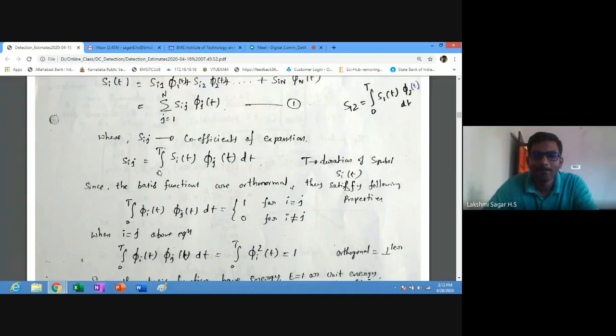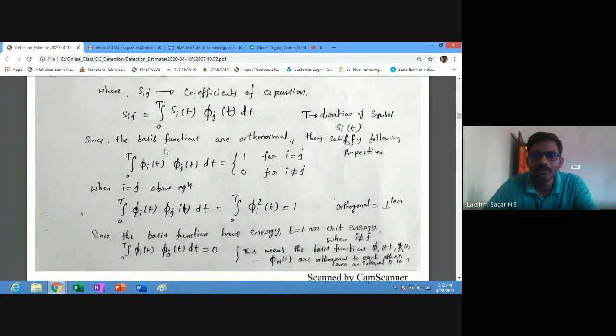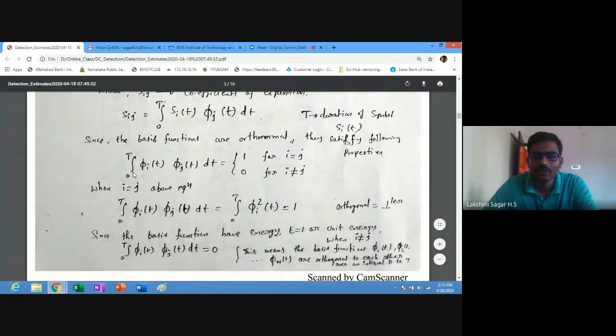Next, since the basis functions are orthonormal, they satisfy the following properties. Here, the integral from 0 to T of phi i of t phi j of t dt, this equation we have discussed: when i is equal to j, we will get unity. When i is not equal to j, then it is equal to 0, when phi i of t and phi j of t are perpendicular to each other, so you will get 0. So when i is equal to j, this gives unity, and when they are perpendicular to each other, you will get 0.